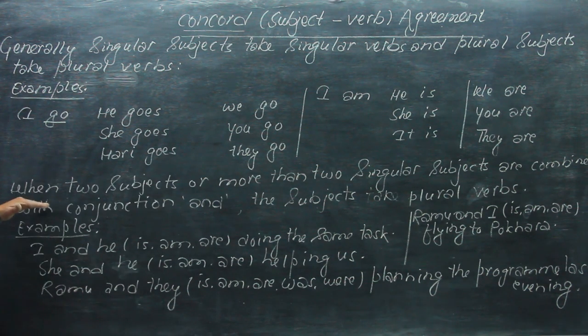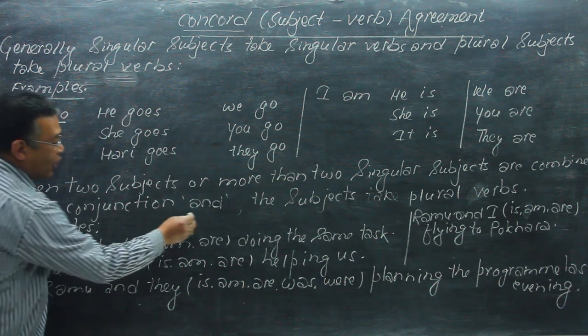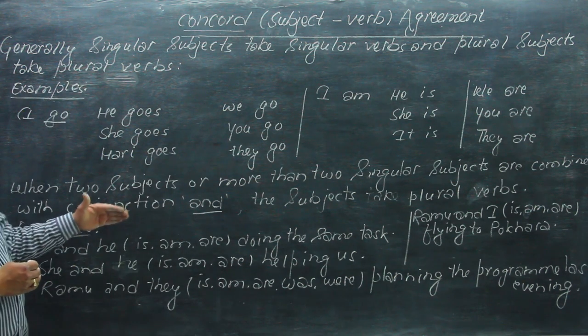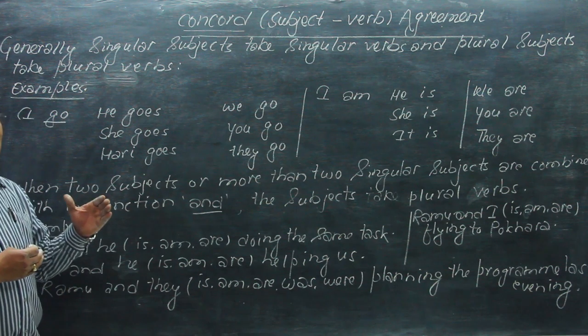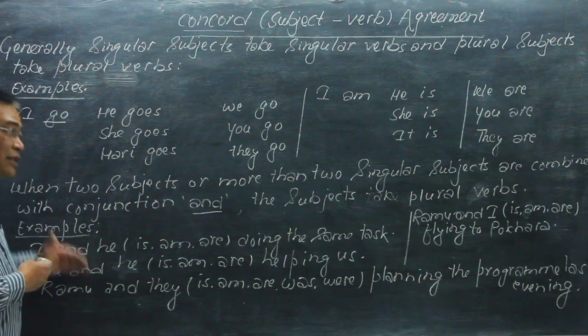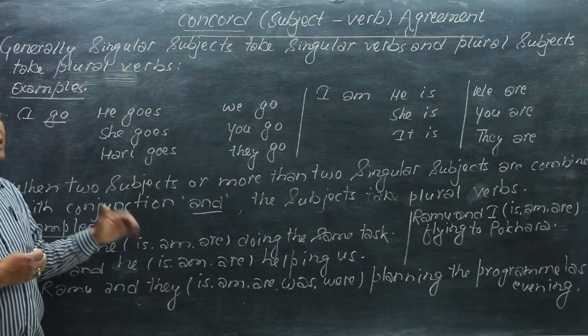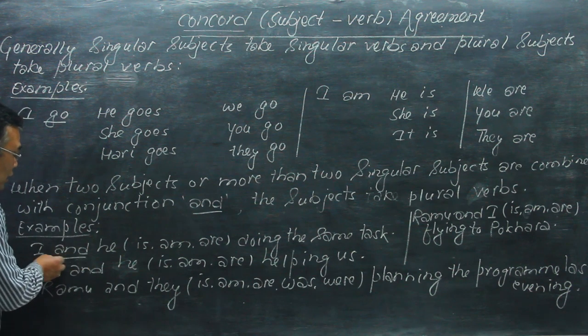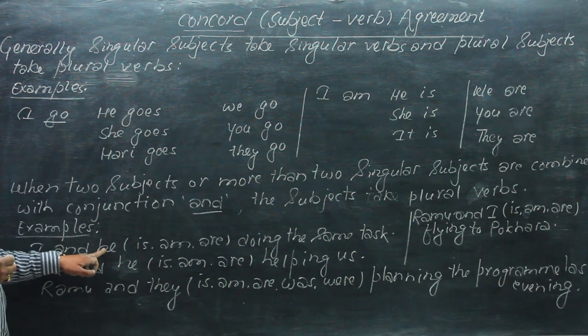When two subjects or more than two singular subjects are combined with the simple conjunction and, the subject is considered plural and takes a plural verb, like the examples here. I and he: I is singular and he is singular, but I and he together is plural.